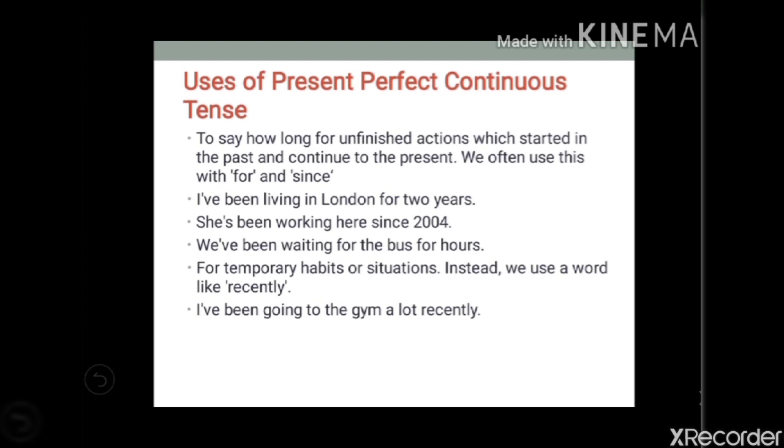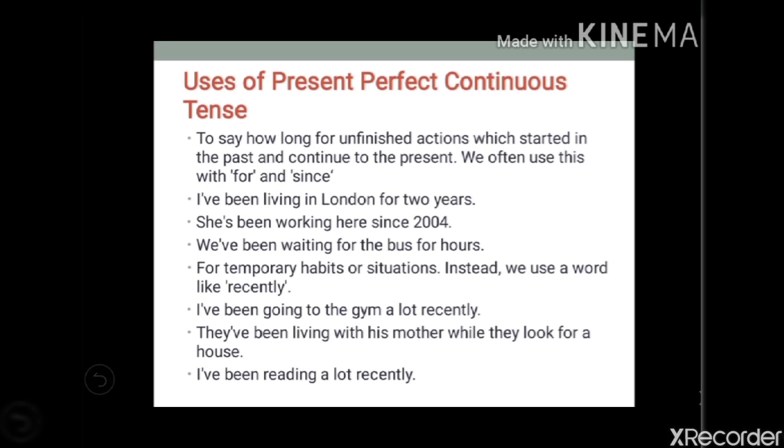Now see, recently the action or habit is denoted, and that is why present perfect continuous is used. They have been living with his mother while they look for a house. I have been reading a lot recently. So if you are showing habits or situations with the word recently, you have to use present perfect continuous tense.